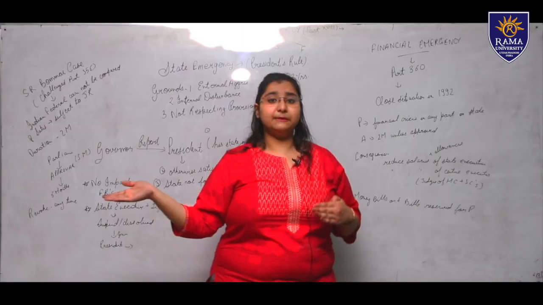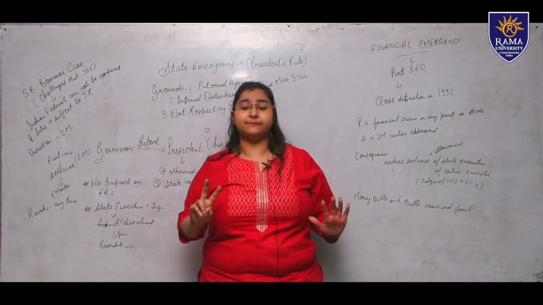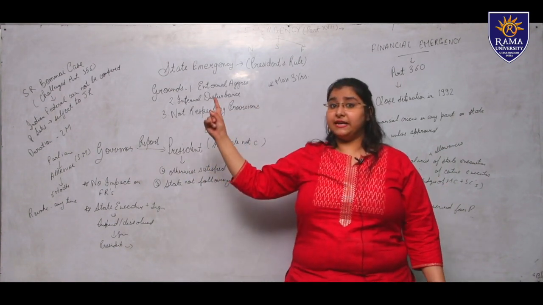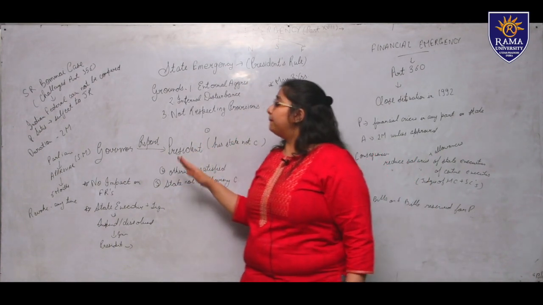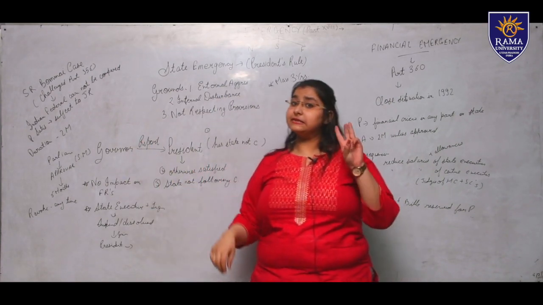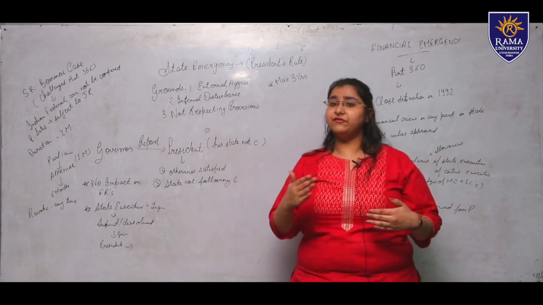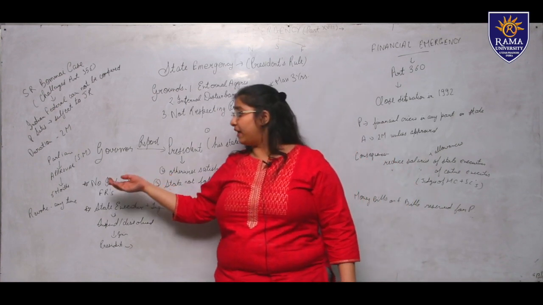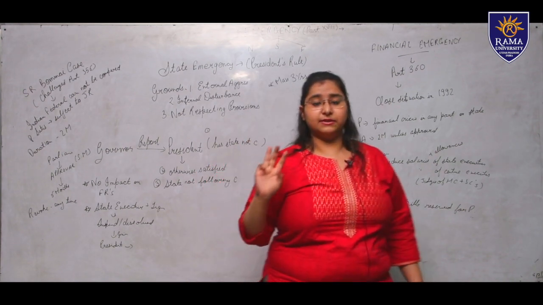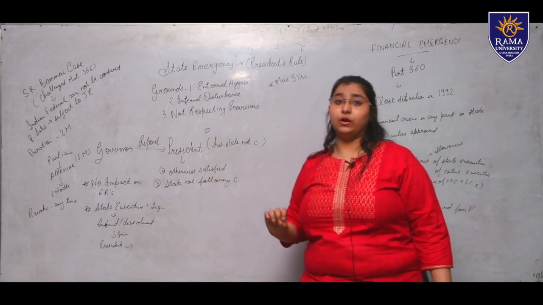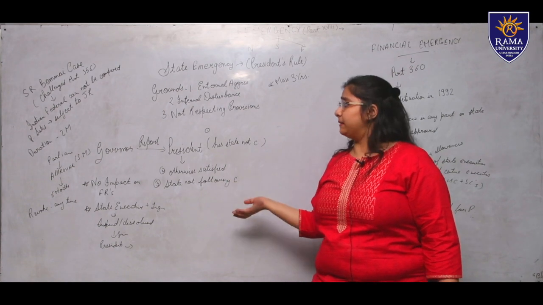And if we get the simple majority and that resolution is passed, then that emergency can be invoked for 6 months. The same is the procedure for national emergency. The emergency can be proclaimed for 6 months. Now, the maximum limit for state emergency is 3 years, whereas for national emergency, there is no limit. After every 6 months, it can be renewed. For state emergency, you can proclaim it for a maximum of 3 years, and the approval will be given for 6 months. Also, the state emergency can be revoked at any time without giving explanations.